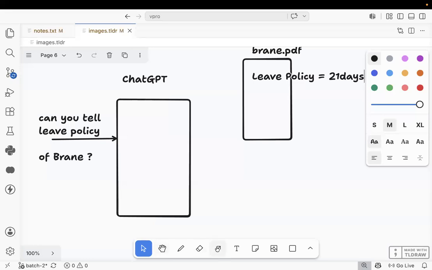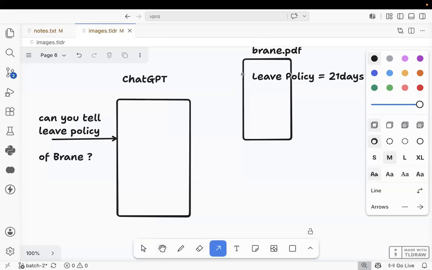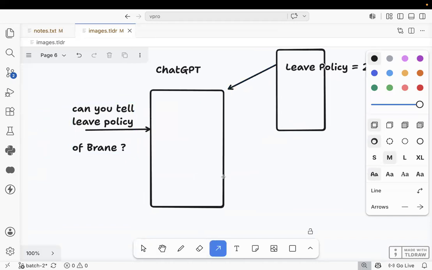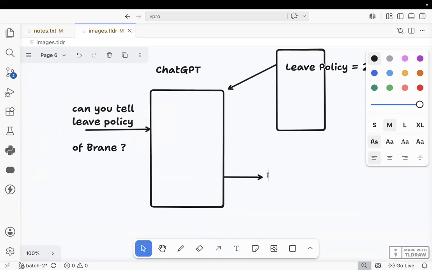I give this PDF file to ChatGPT, linking the external PDF file to ChatGPT itself. Now, after linking the external PDF, if I ask the question, will it tell the answer? What answer will it tell? It will tell 21 days, right? Am I right or not?